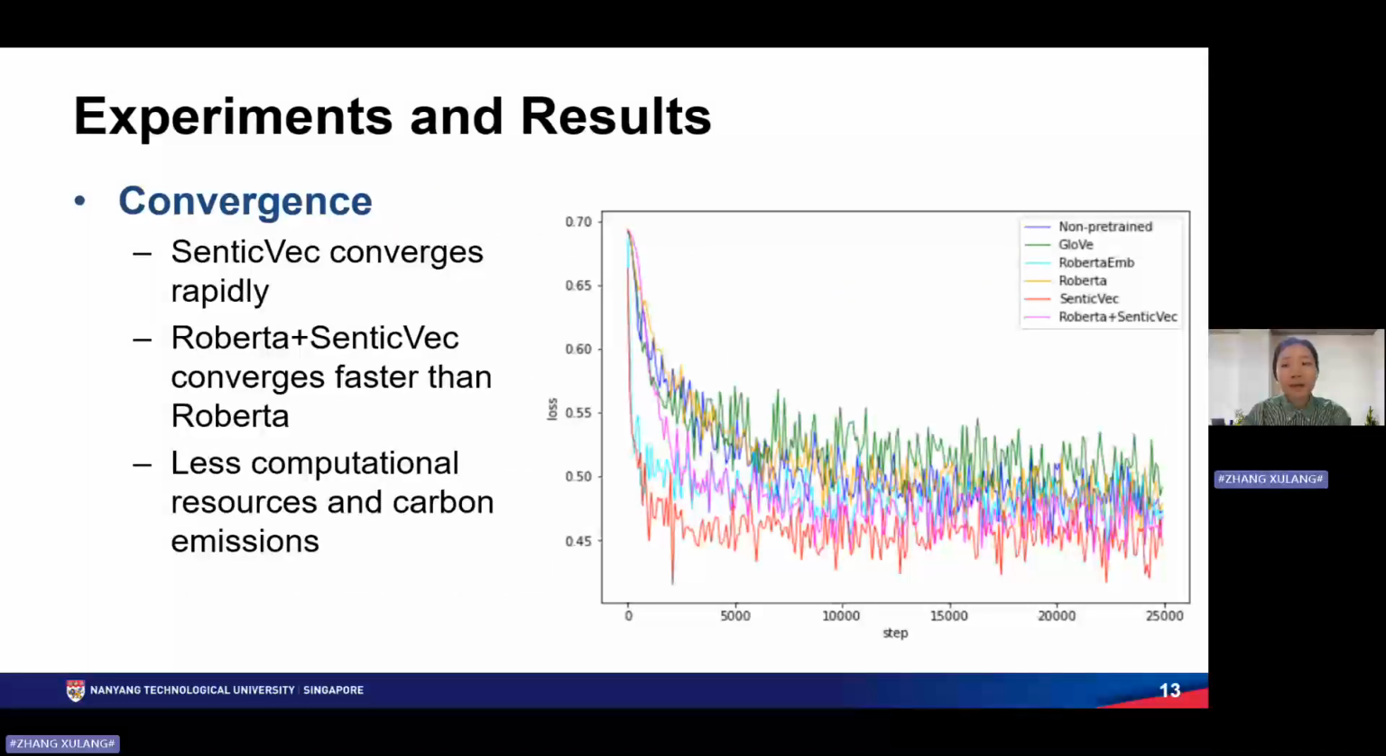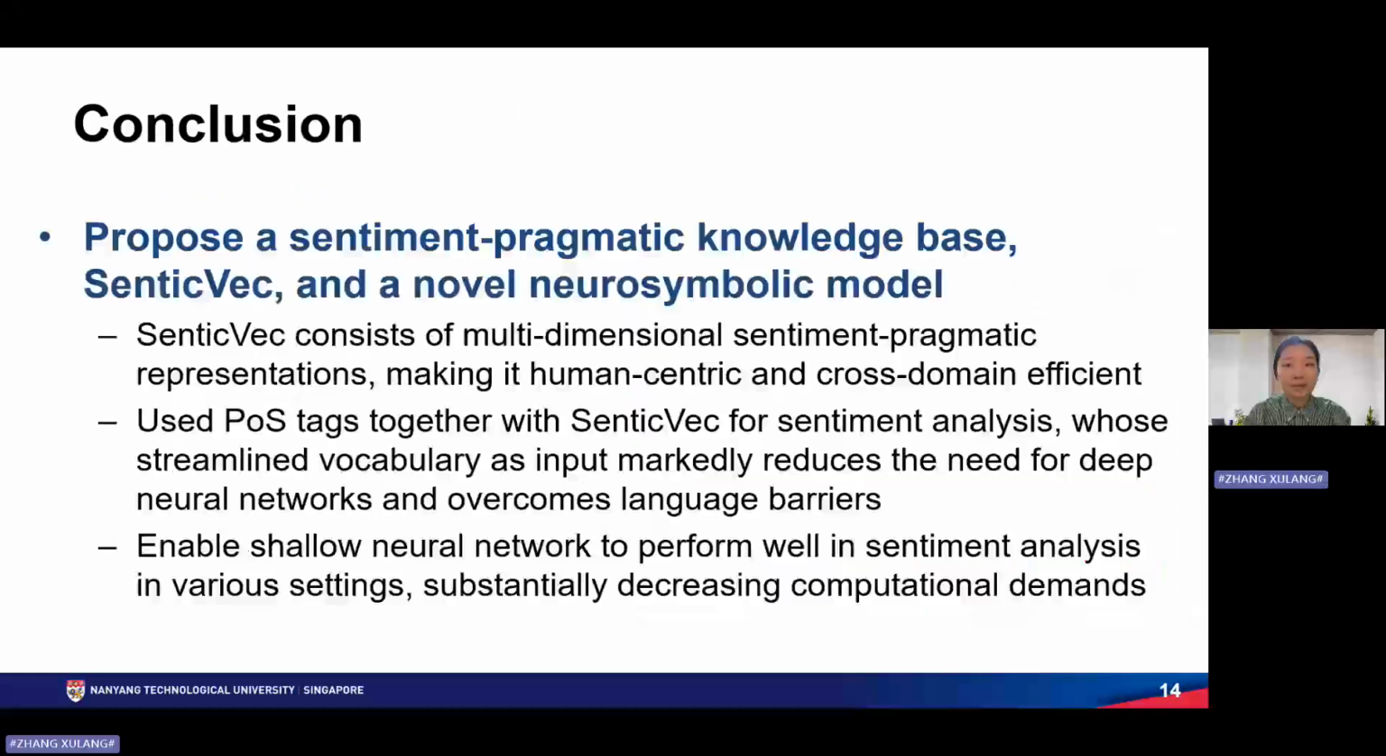We also visualize the convergence speed of the model on the Twitter dataset. And from the figure, we can see that SenticVec achieves faster convergence compared to all baselines. And RoBERTa plus SenticVec converges faster than RoBERTa. So this suggests that the sentiment representation derived from the SenticVec knowledge base can speed up the convergence process in both shallow and deep neural networks.